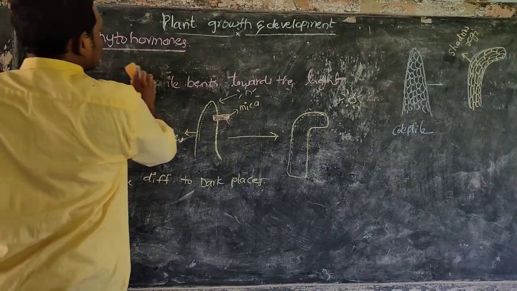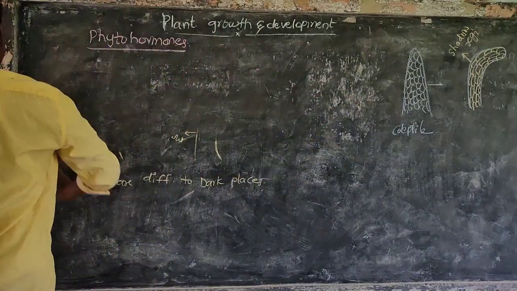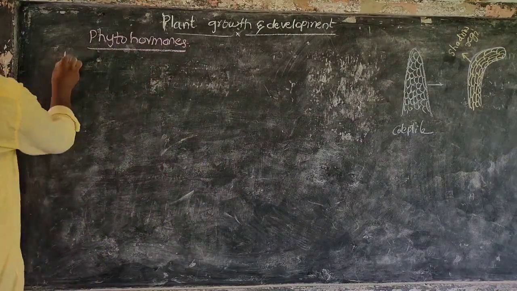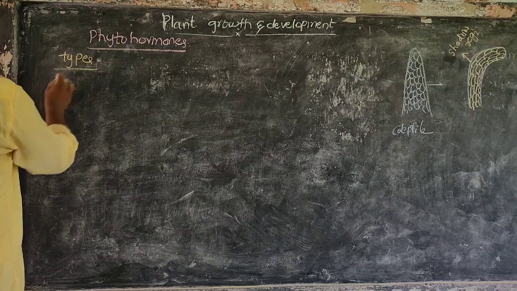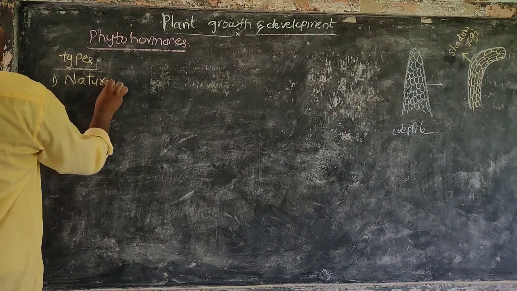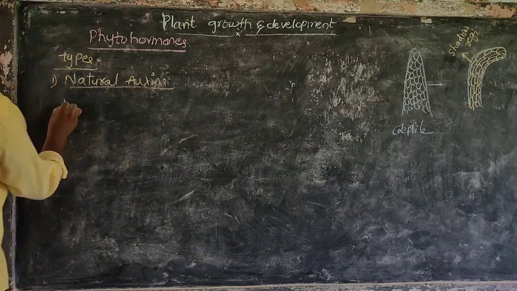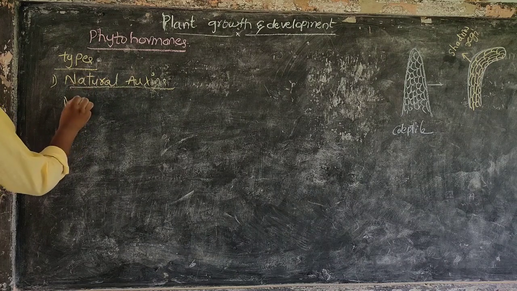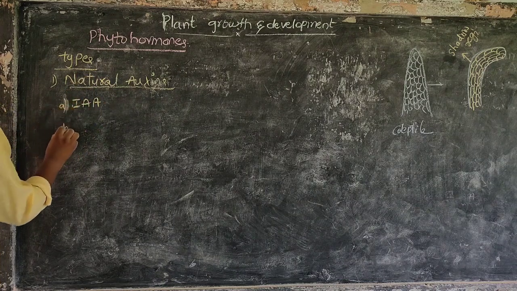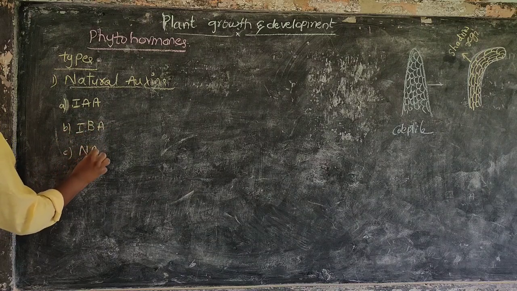Next, types of auxins. One is natural auxins, like IAA, IBA, NAA.